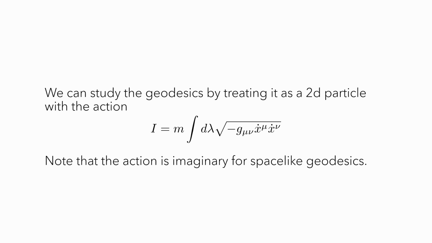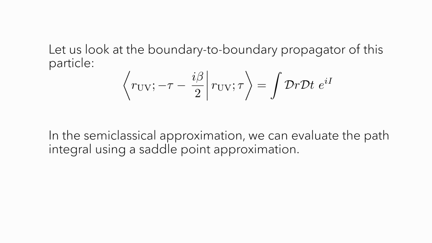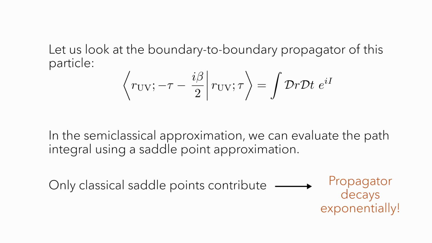Now, can we reproduce this from a bulk calculation? In the bulk, it turns out that we can calculate the correlation functions using a geodesic approximation. We'll capture the dynamics of the geodesic by treating it as a particle whose action is determined by its length. Quantizing the system lets us compute the boundary-to-boundary propagator. In the semi-classical limit, this reduces to a saddle point approximation. When we include the classical saddle points, the semi-classical propagator decays exponentially.